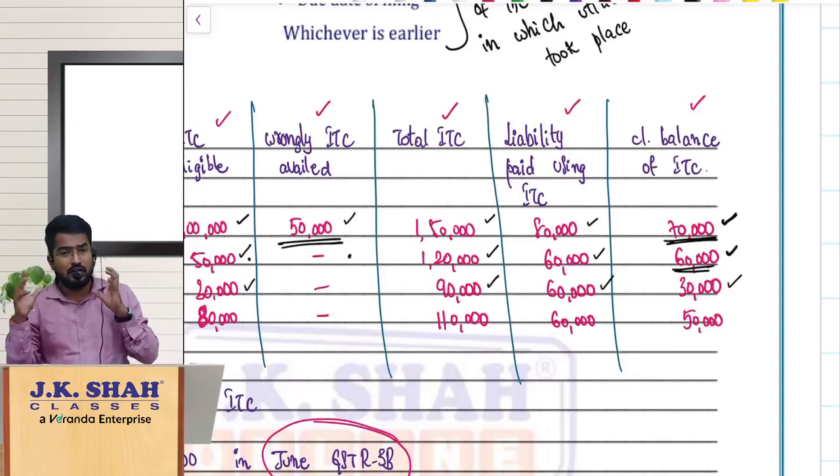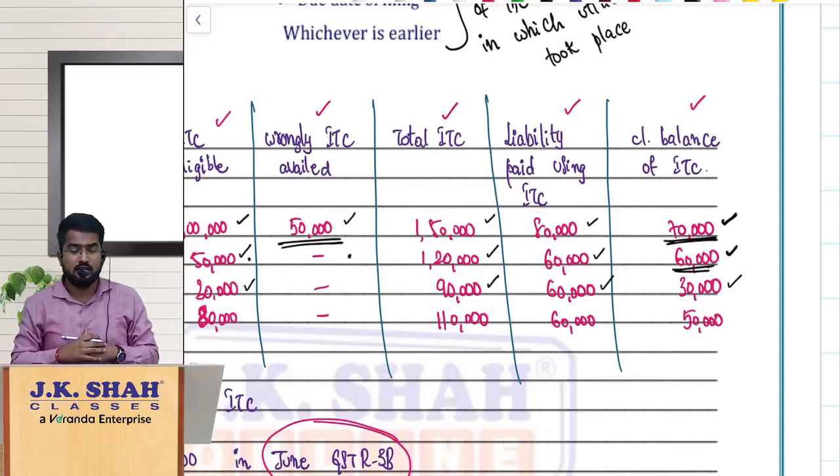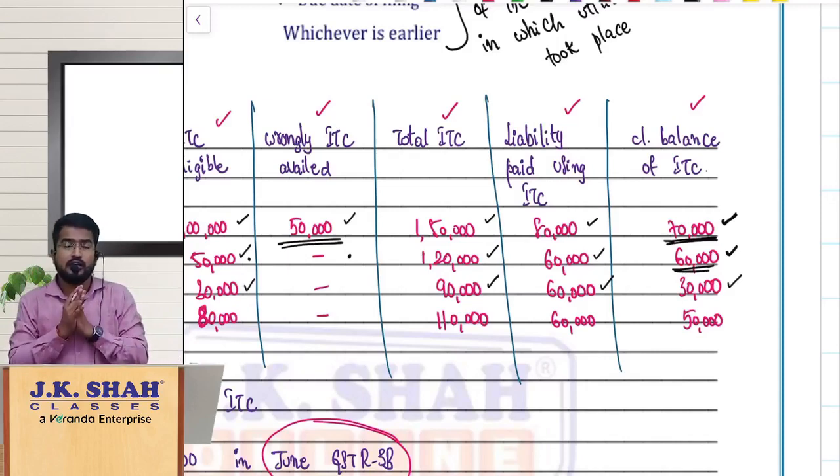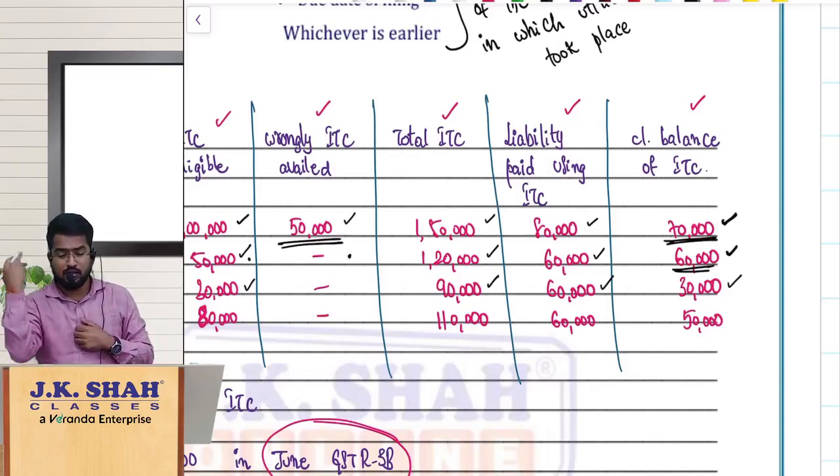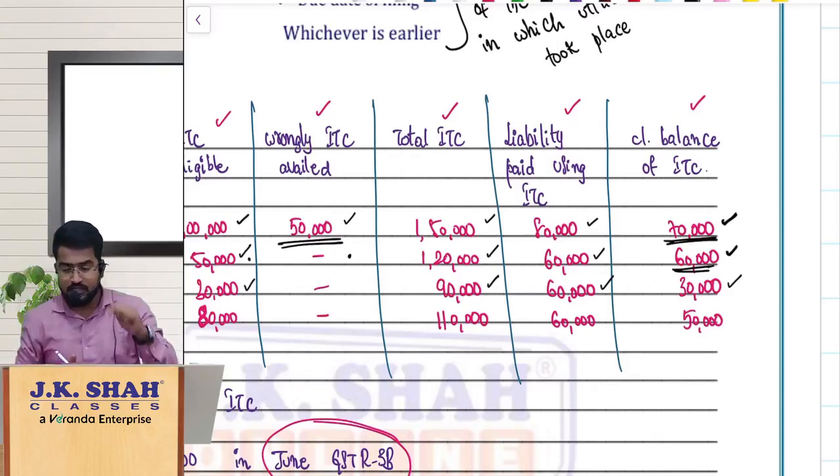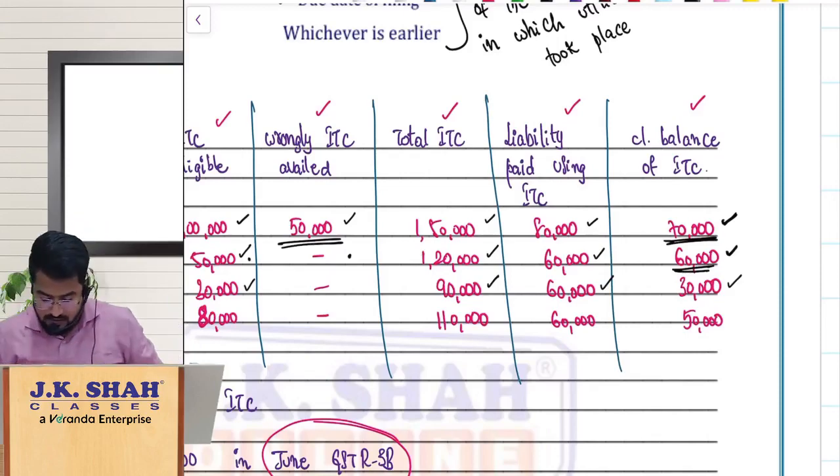So you have wrongly availed 50,000 ITC. Now the e-credit ledger balance is showing only 30,000. That means what about the balance 20,000? You have used it. From this the interest calculation starts.